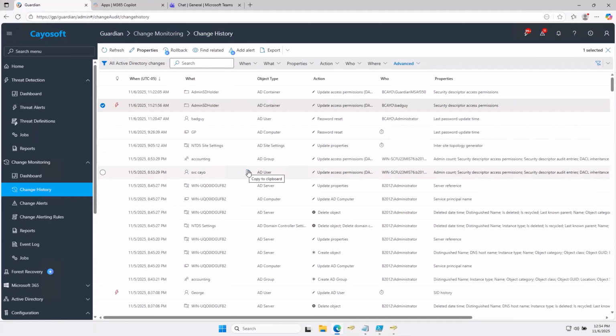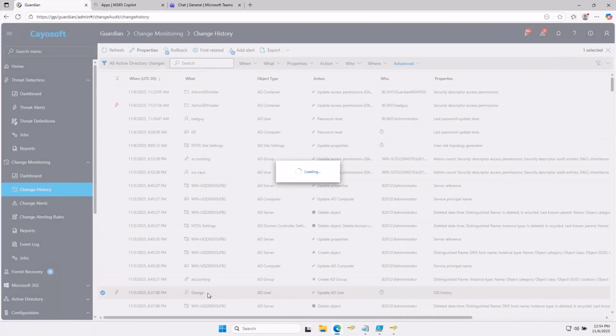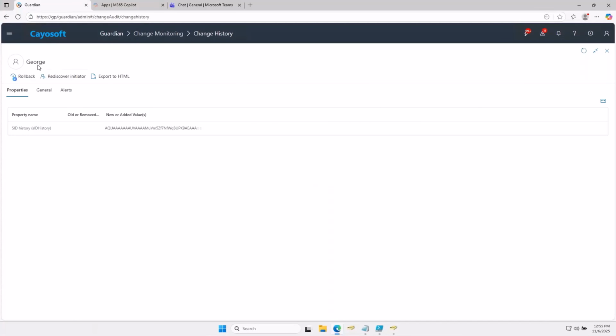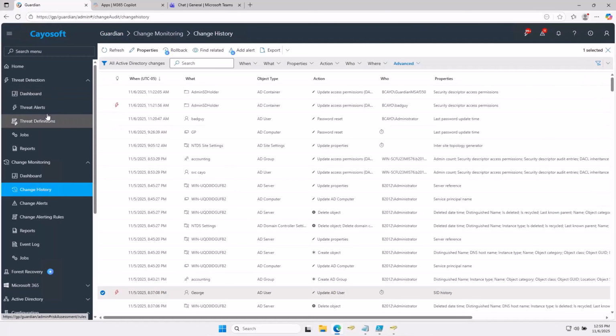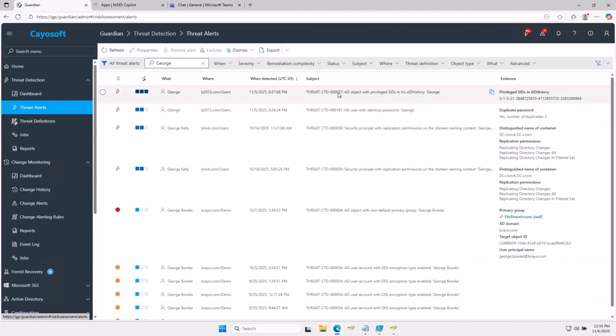I believe the next tactic that you mentioned, Randy, was SID History Injection. So if we look here, we can see that, by the way, someone injected some SID history on George's account. So let's go look for George in the environment.